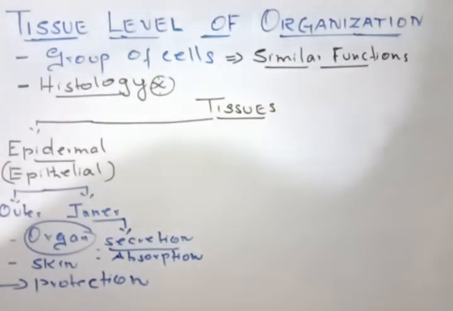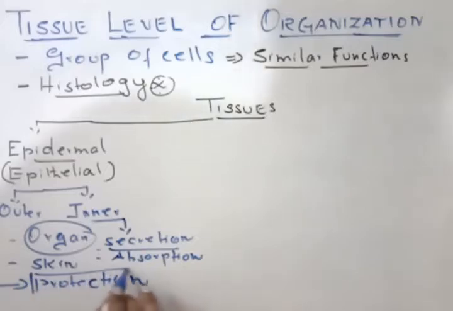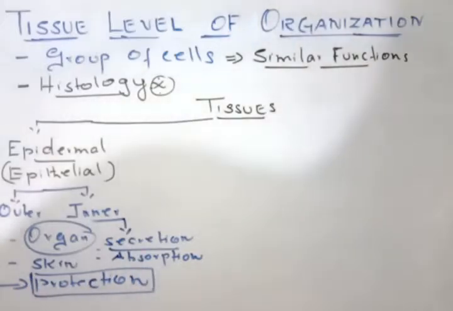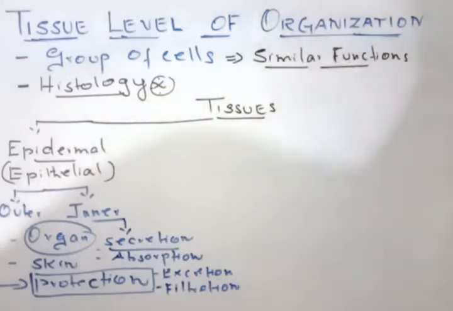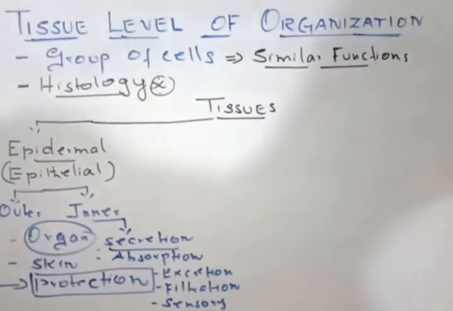Even in the digestive system, absorption of nutrition is done by this kind of inner layer of the epidermis. So the outer layer gives you protection, and the inner layers are involved in secretion, absorption, and even excretion is also done. In the kidney, it is involved in filtration. Okay, filtration. And sometimes this will act as a sensory organ, that is, the skin is involved in sensation. So this is the importance of these epidermal tissues.